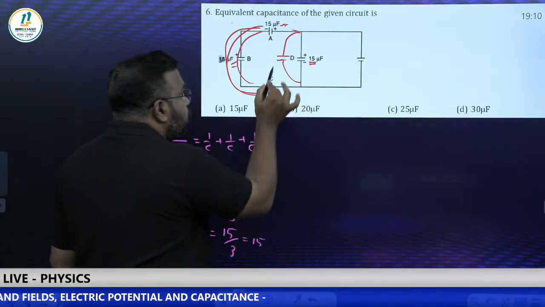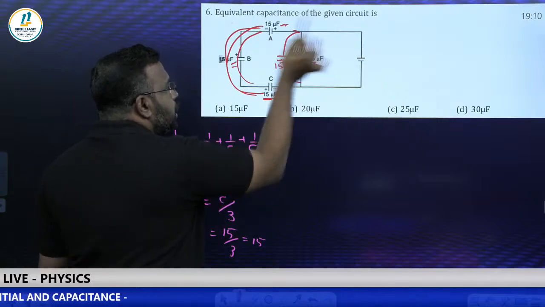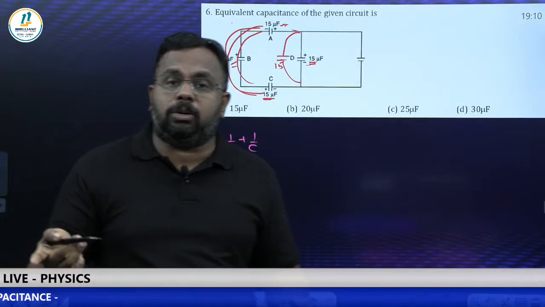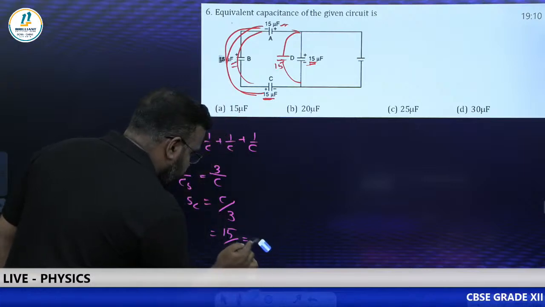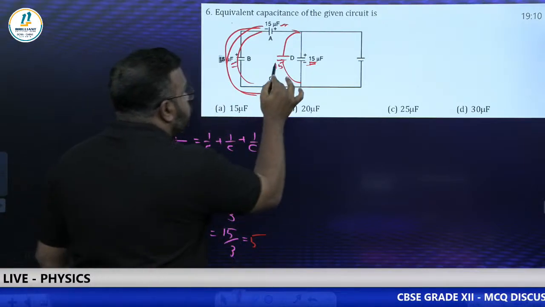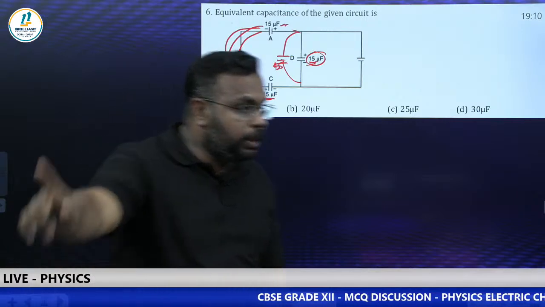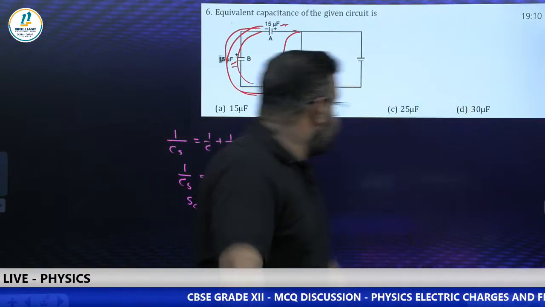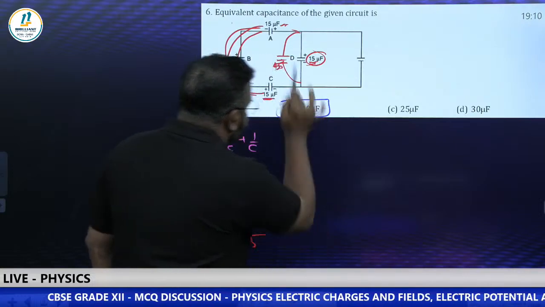So we already got it as 15, plus there is another 15, right? They are in parallel. In parallel combination, what is the formula? Sorry, here I made a mistake. It is 15 by 3, 5 only. So this is 5 and this is 15. So we get 15 plus 5 is equal to 20. Yeah, right. 20 is the answer. That means option B. Option B is the right answer.